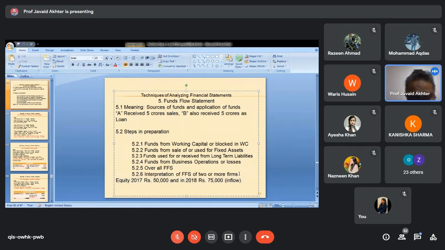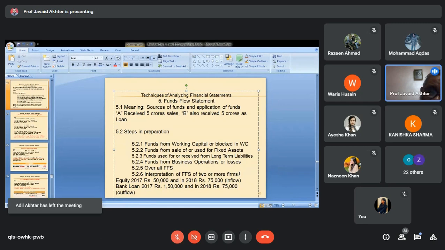Now, instead of equity, say bank loan was 1,50,000 in 2017 and in 2018 it is 75,000. What does it mean? Outflow. Otherwise, it means that during the year the company has returned 75,000 rupees. That means each change in the balance sheet in fixed assets or long-term liabilities could be a source or could be an application. The same will be true with respect to other items.